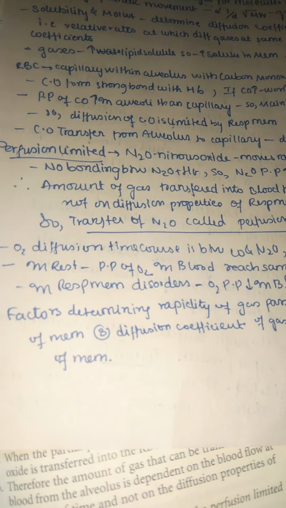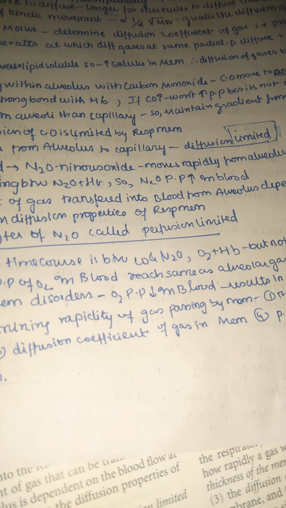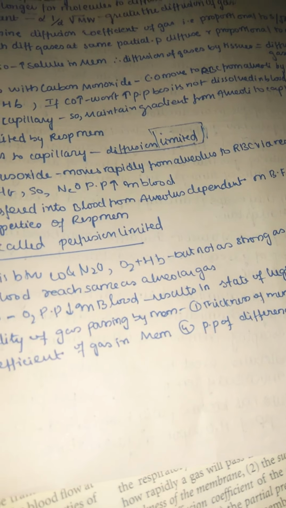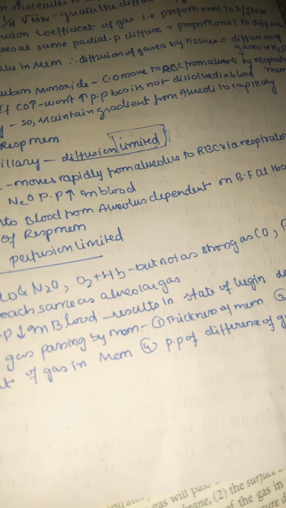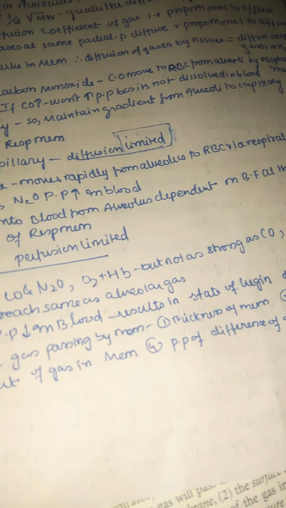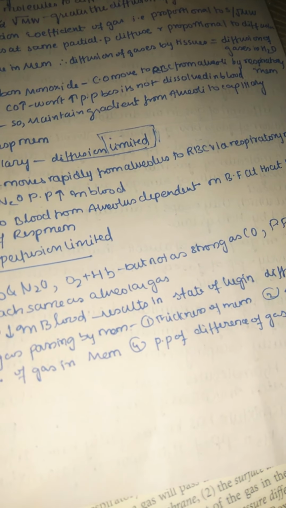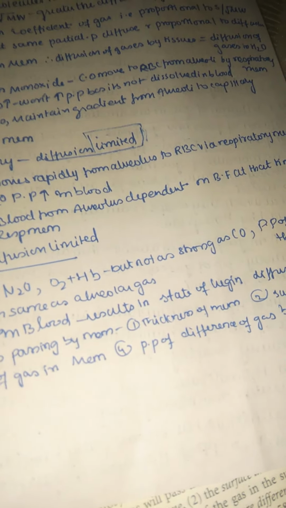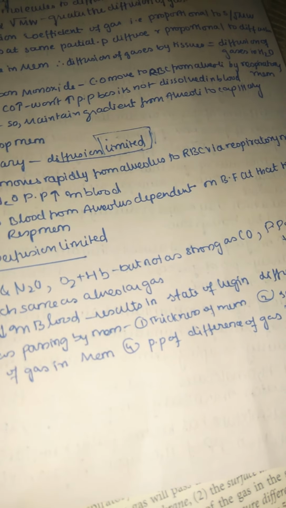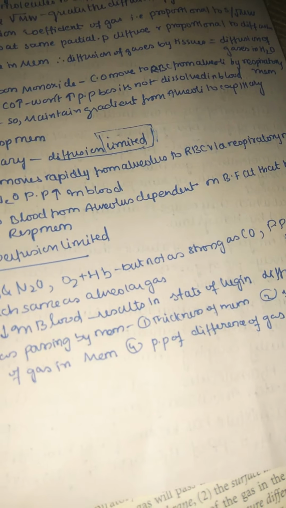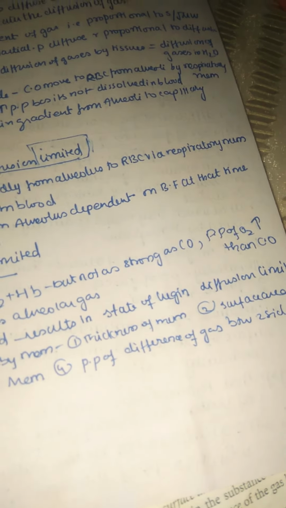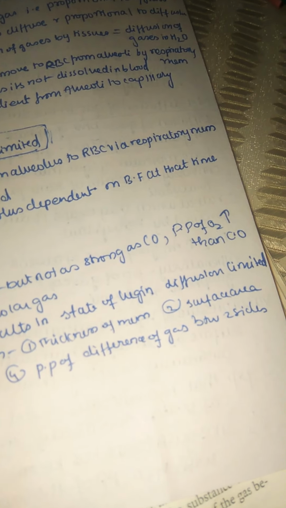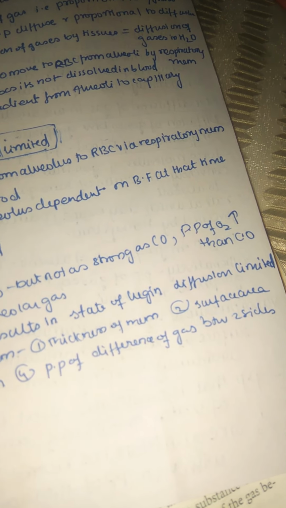So oxygen diffusion time course is between the carbon monoxide and nitrous oxide. So let us now talk about oxygen. Actually oxygen is between both carbon monoxide and nitrous oxide, but oxygen also binds with hemoglobin. So now you can understand oxygen partial pressure will not increase that much in the blood, but you should remember that carbon monoxide binds very tightly with hemoglobin, but oxygen will not bind that much, it will leave further because it needs to supply to the tissues. So partial pressure of oxygen is increased compared to carbon monoxide.